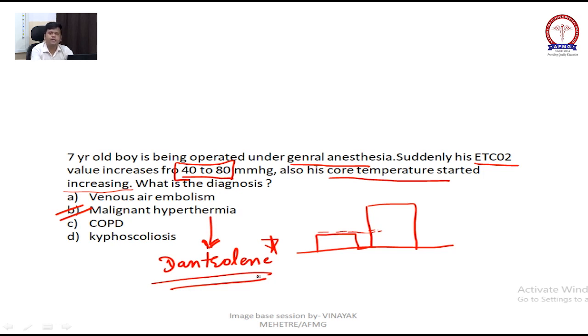It is coming again and again in your exam, so you should know each and everything about it. You should read it carefully. I don't know whether your anesthesia teacher has taught you or not, but you should learn about malignant hyperthermia. You can also study it from medicine, not just anesthesia. Remember it.